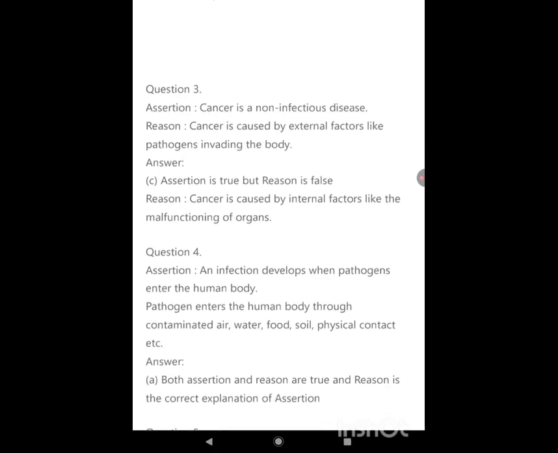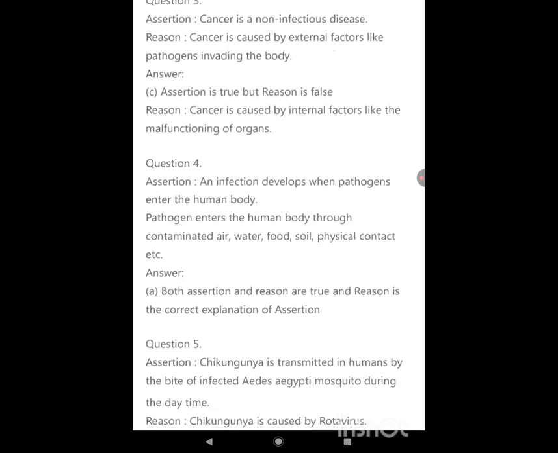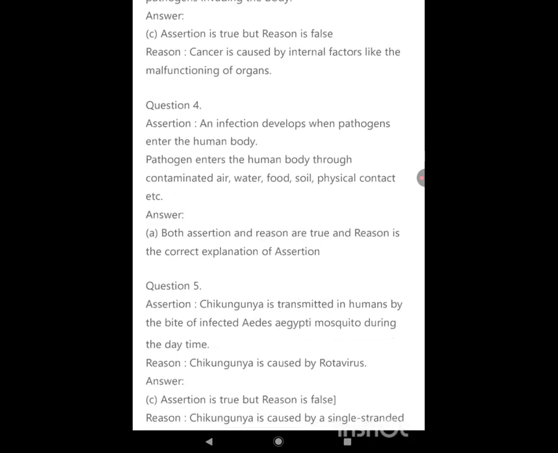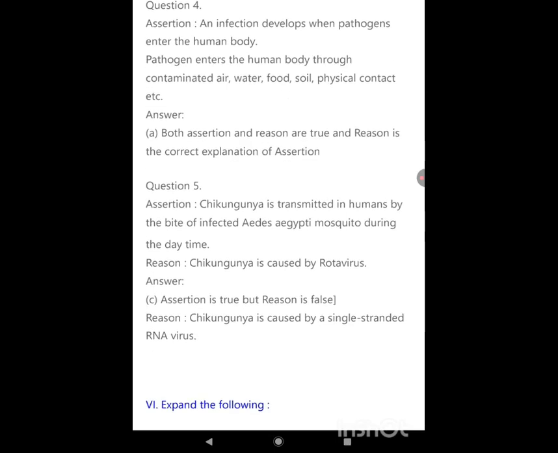Question 4. Assertion: An infection develops when pathogens enter the human body. Reason: Pathogens enter the human body through contaminated water, air, food, soil, physical contact, etc. Answer: Both assertion and reason are true and reason is the correct explanation of assertion.